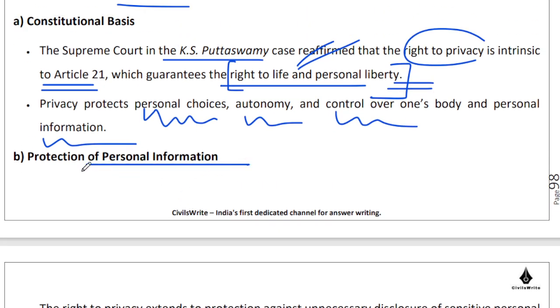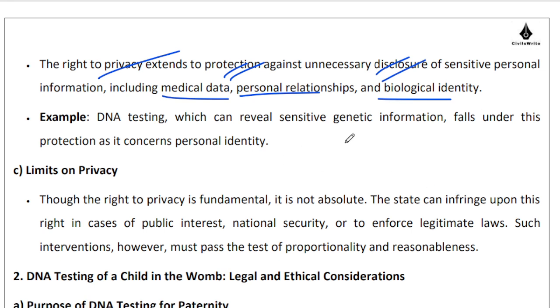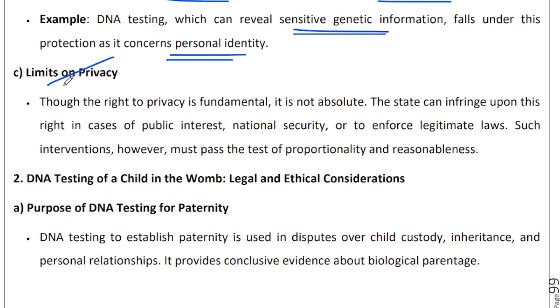Protection of personal information. The right to privacy extends to you being able to protect your information from unnecessary disclosure. It extends to you being able to keep your sensitive personal information personal, whether it is your medical data, your personal relationships, or your biological identity. DNA testing can reveal sensitive genetic information. We don't want to do that. And therefore there is this question: are we violating personal identity and the right to privacy when we are doing these kinds of paternity tests? Of course, there are limits on privacy as well.